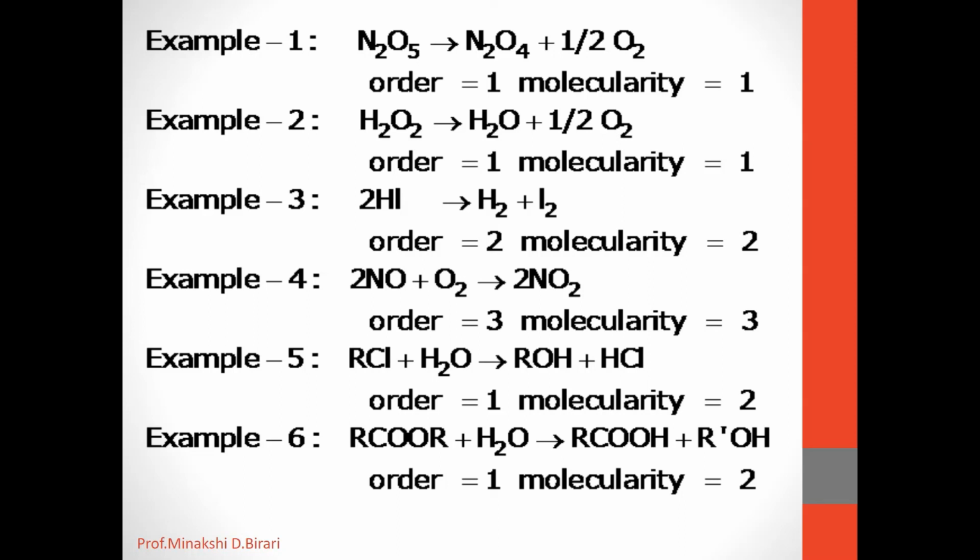We should remember that the order of a reaction may be zero or even fractional, but the molecularity of a reaction can never be zero or fractional. So in detail we have studied reaction mechanism, order of reaction, molecularity of reaction, and the difference between them.